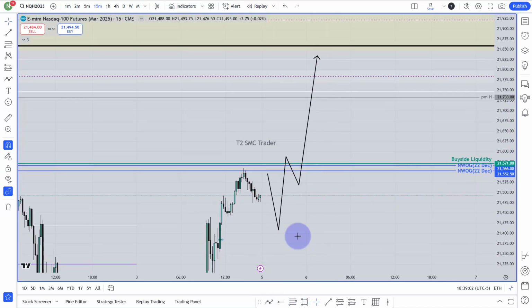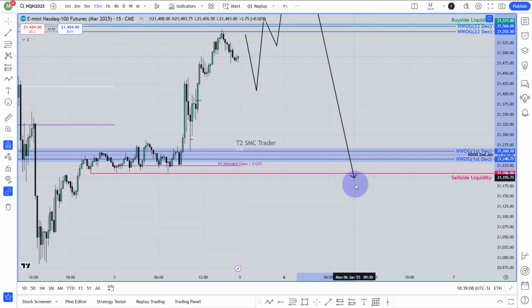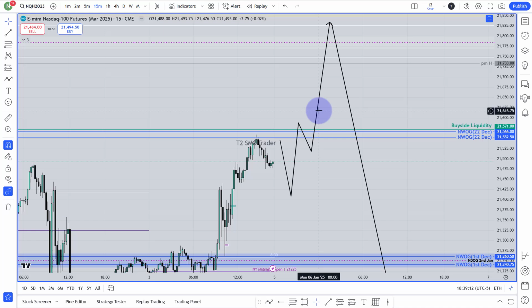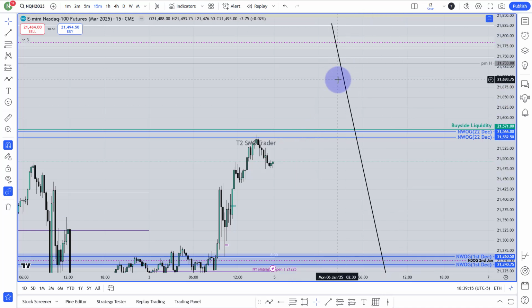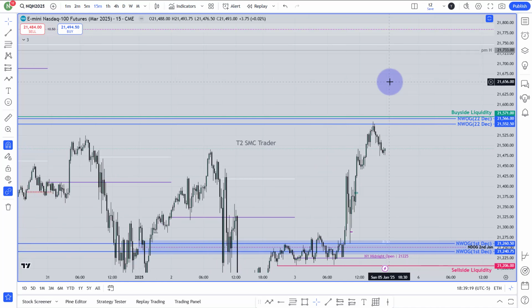Then by NFP, it will actually boom, market will fall. For at least this sell side liquidity, market will fall. That is my whole intention to see in the coming week. I can be absolutely wrong, but this is all my plan for this NFP week.